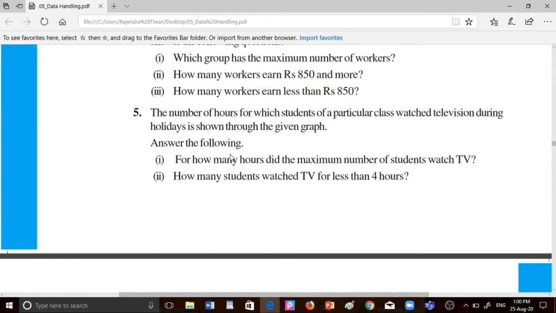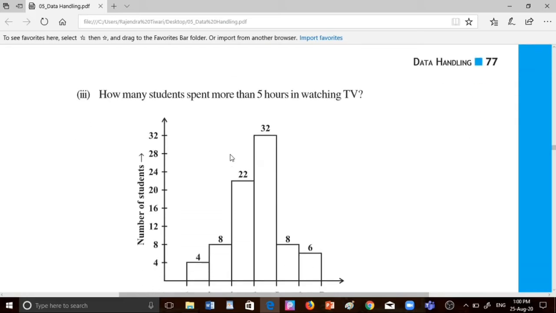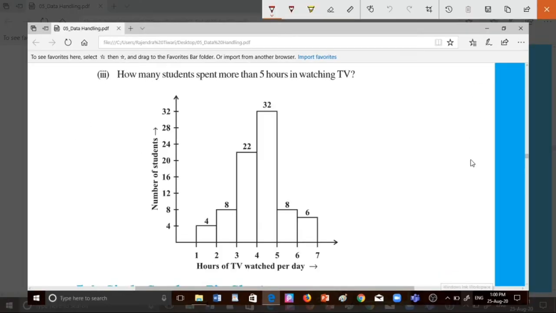Okay, so let's start the answering. First question is for how many hours did the maximum number of students watch TV? So here is the number of students. There are 32 students in this group, and the hours is 4 to 5. So 32 students watch television 4 to 5 hours, which means this is the maximum number of students who watch TV. So the first answer is 4 to 5 hours.